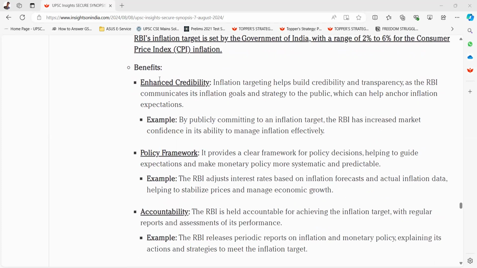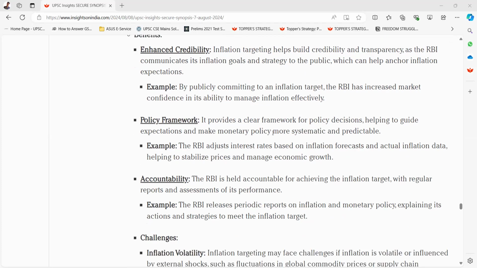Benefits: enhanced credibility. Inflation targeting helps build credibility and transparency, as the RBI communicates its inflation goals and strategy to the public, which can help anchor inflation expectations. Example, by publicly committing to an inflation target, the RBI has increased market confidence in its ability to manage inflation effectively.